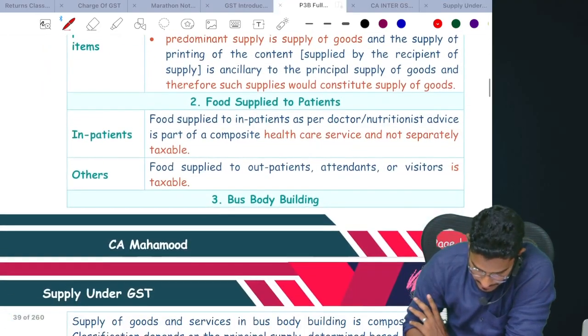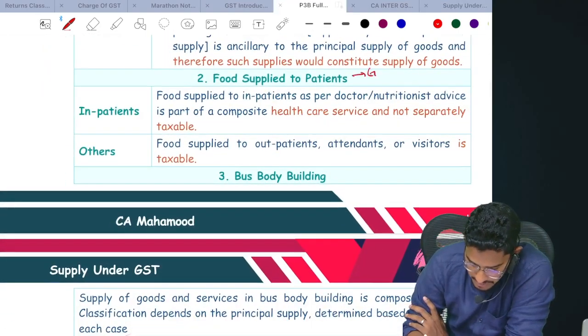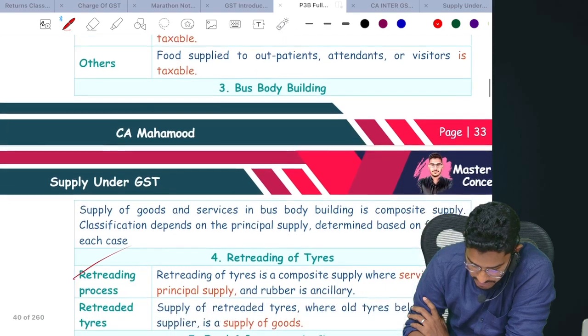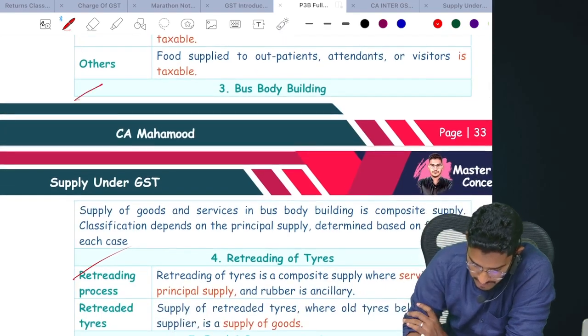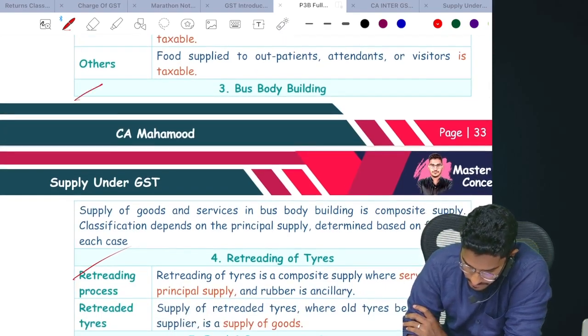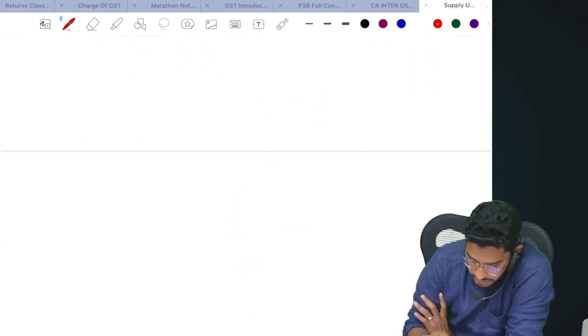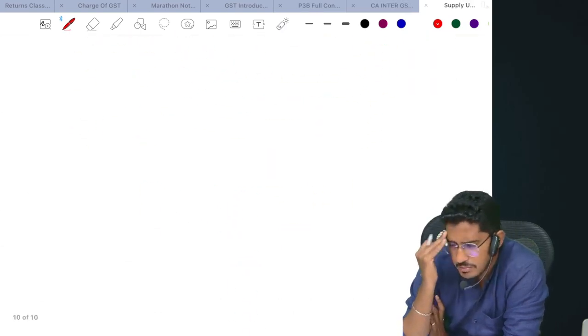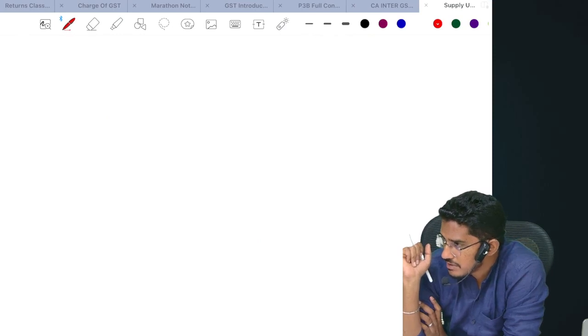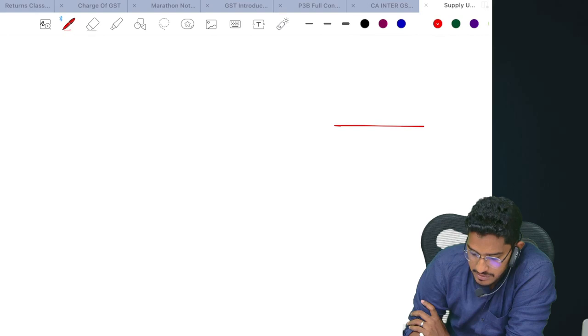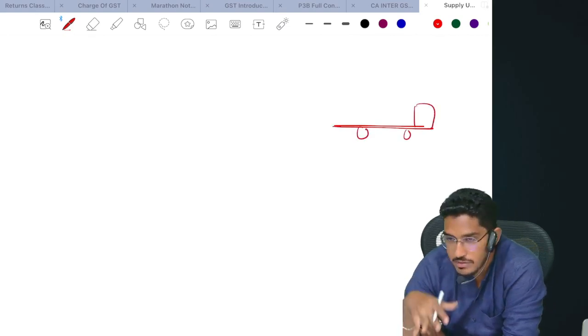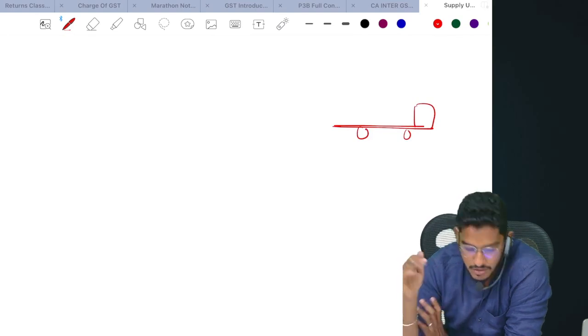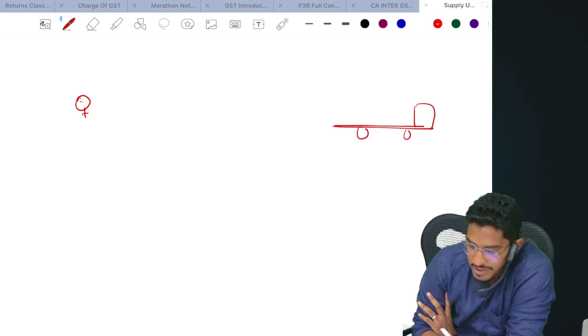Next. Food supply to patients and all, this is relating to exemption. We ignore it. Bus body building. So what is this bus body building? When you go and buy a bus, for example from Bharat Forge, a company manufacturing buses, basically you will get something like this. You will not get the complete bus. So there will be some people to whom you have to take this bus.